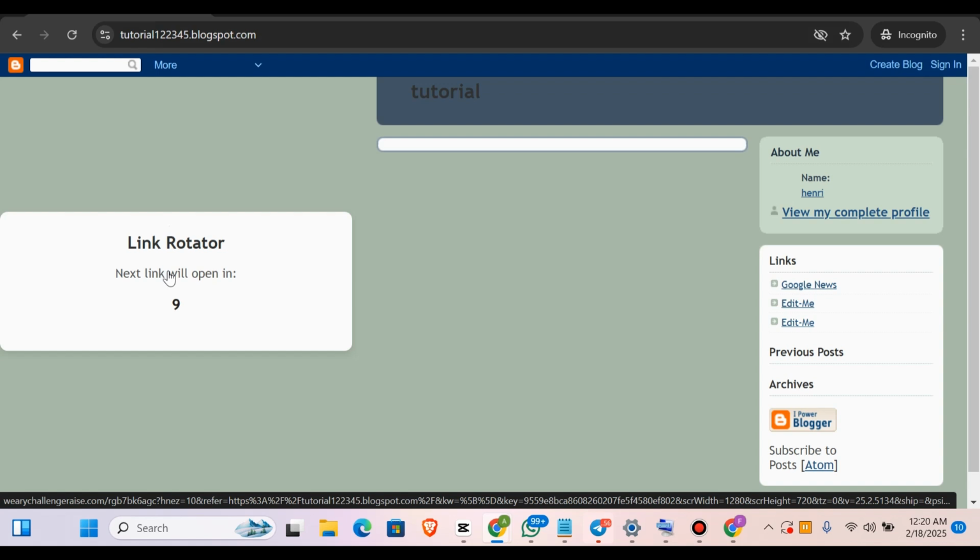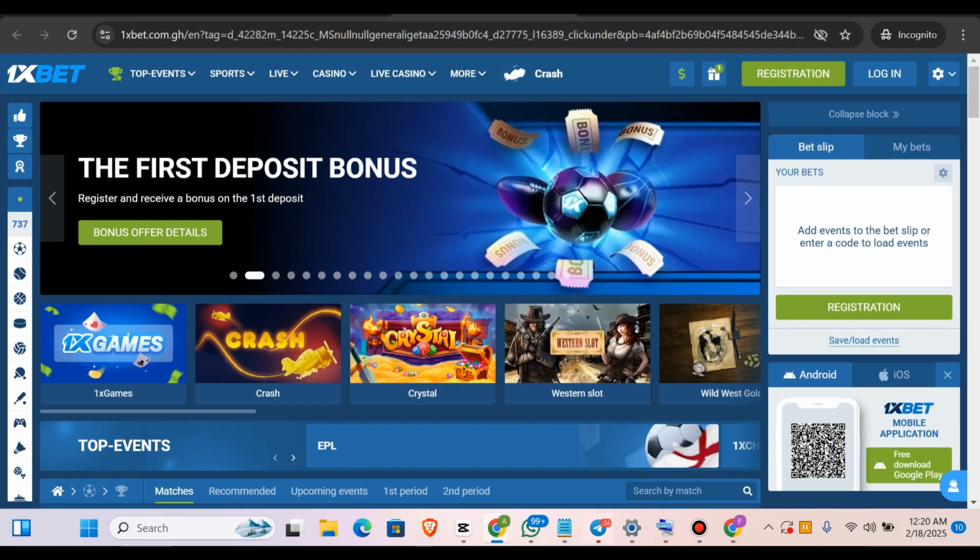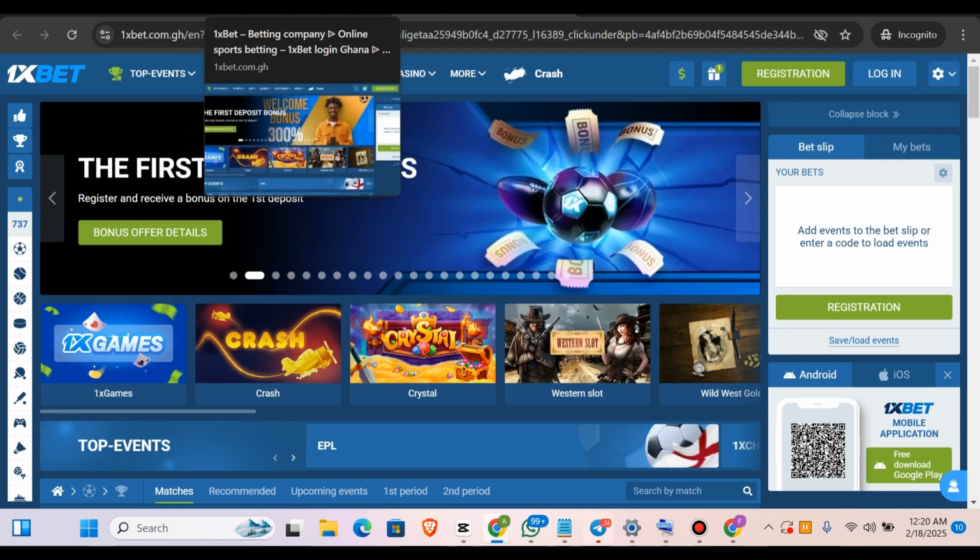So what you've done, Adsterra or Monitag or Hilltop or whatever you're using will not detect this, because you are first of all using a private side of the browser. You see there is a different ad also loading here. All right, so this is a different ad. This is also a different ad. We are using the private aspect of the browser, and also we've designed our link in such a way that it has been encrypted to a particular website or a particular blog's domain. All right, so this is what we've actually done.